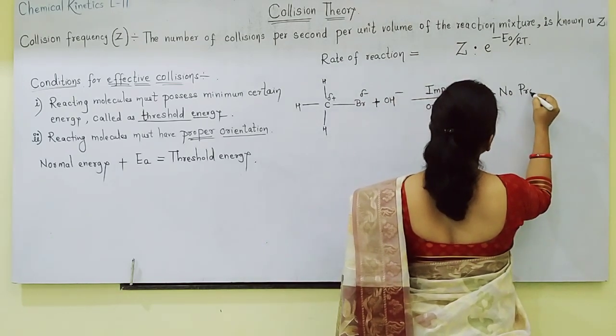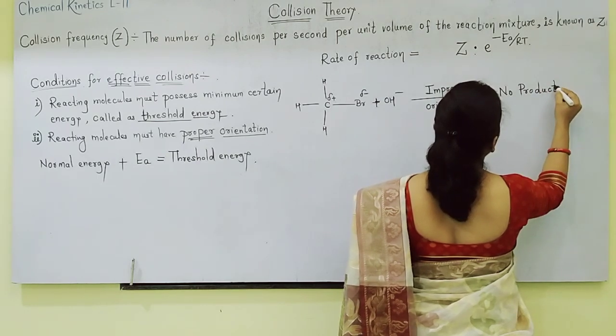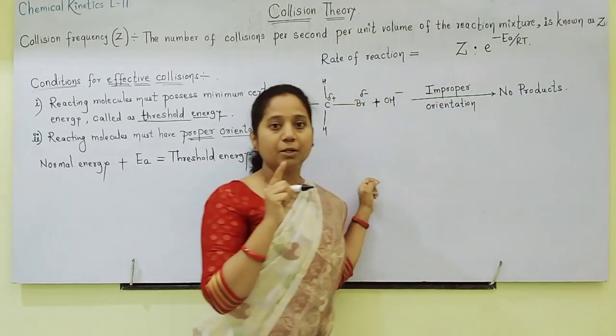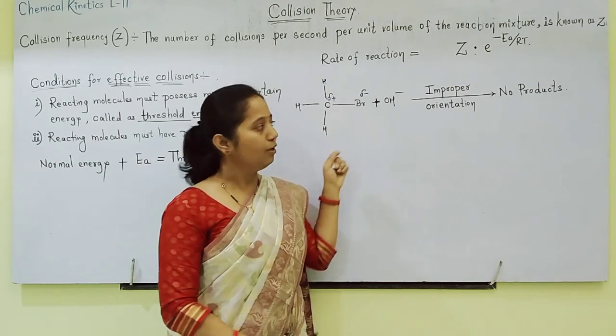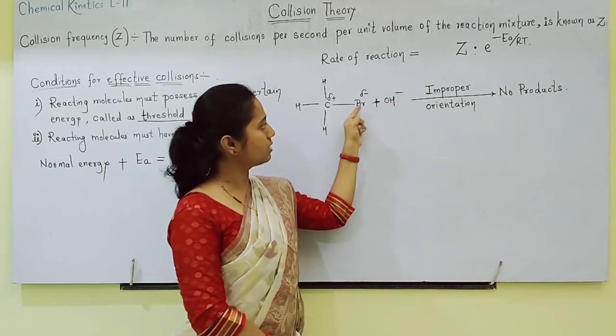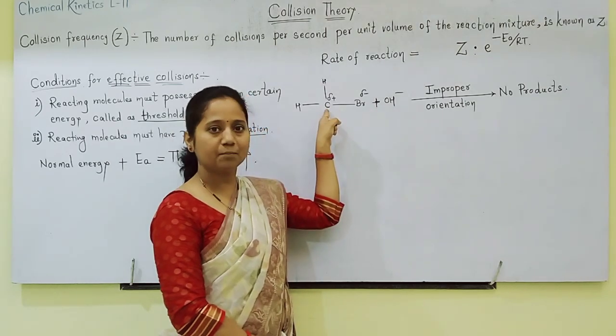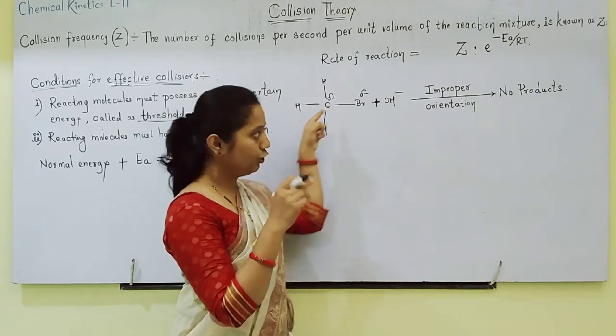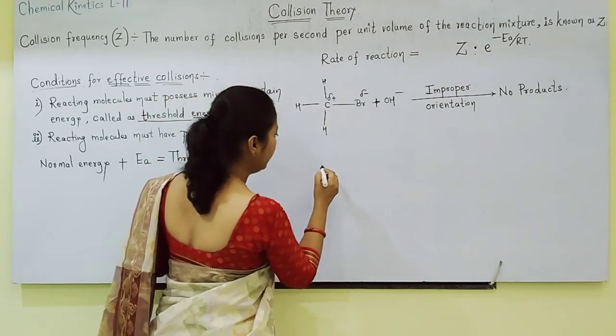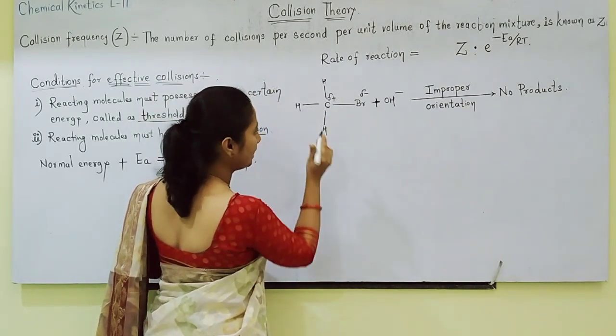And the result of this is no products. Why are products not forming? Because orientation is not proper. Orientation is not proper because repulsion is taking place, so OH minus cannot attack the positively charged carbon. Now what is proper orientation? See, now I am taking bromomethane once again.